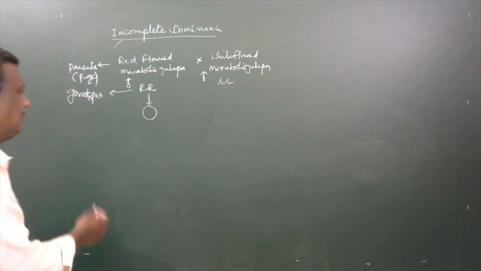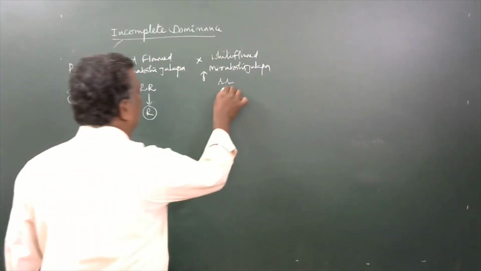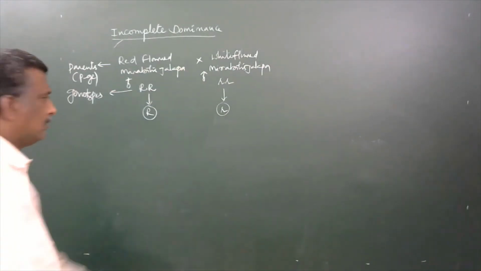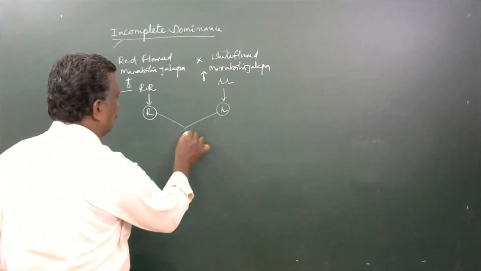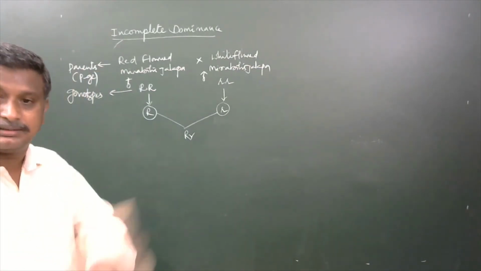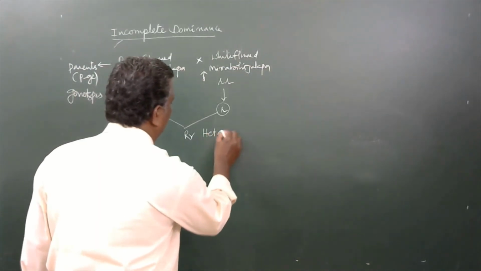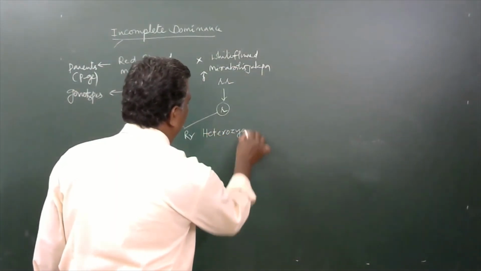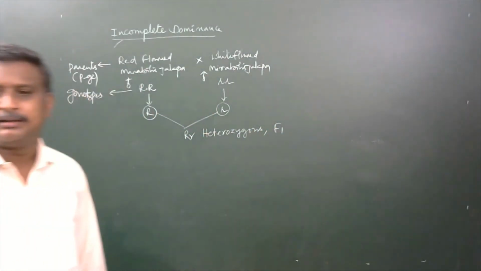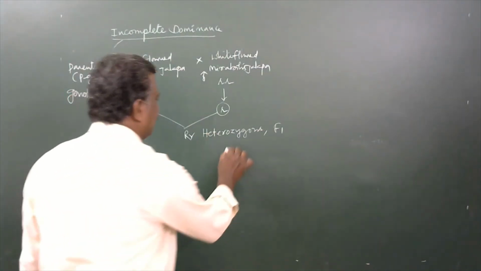The female gamete is with the capital R gene, and male gametes are developed with the small r gene. Both are fused together to develop capital R small r, a heterozygous condition. Heterozygous F1 plants. But all these F1 plants are produced with pink flowers.